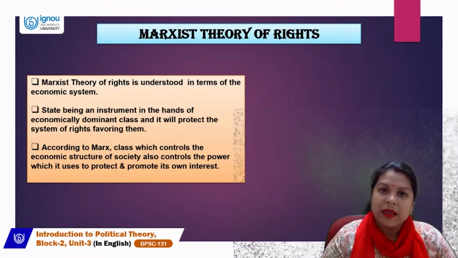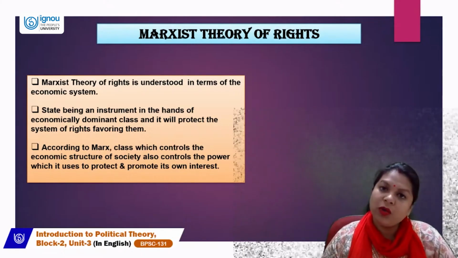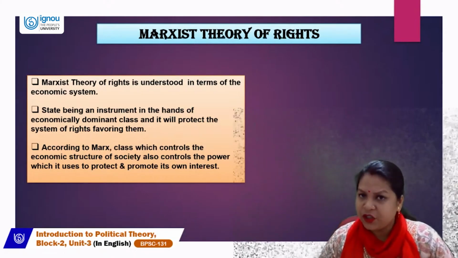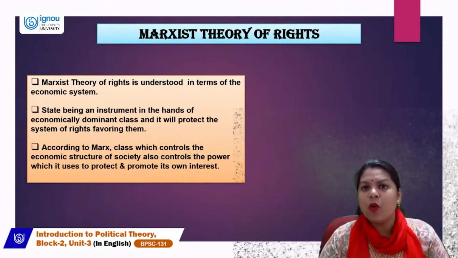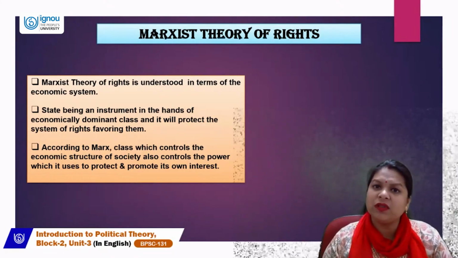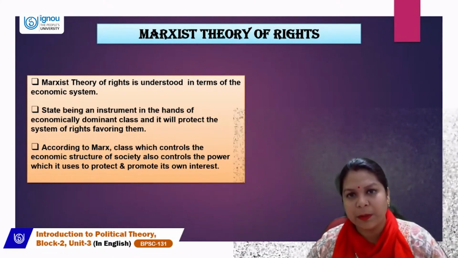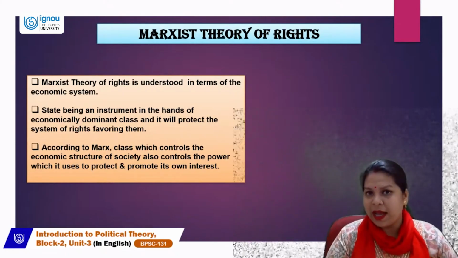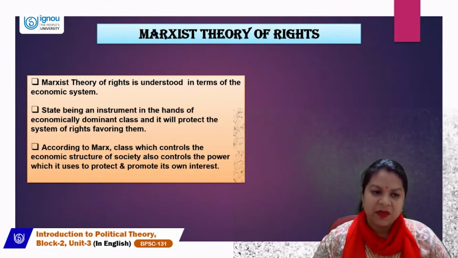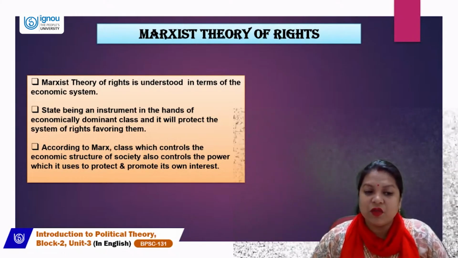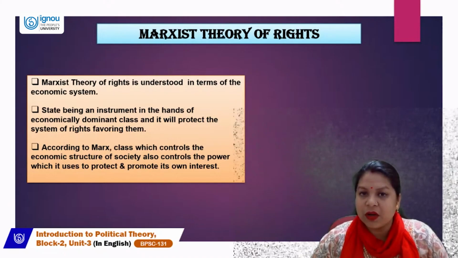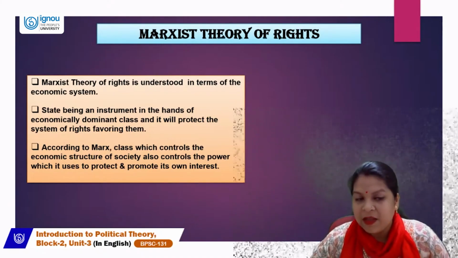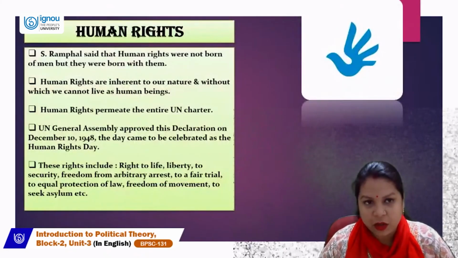So if the state is a tool in the hand of the big landlords and rich people, then the state will favor only those rights which favor those rich people, because the state itself is a tool in the hand of those rich background people. So according to Marx, the class which controls the economic structure of society also controls the power which it uses to protect and promote its own interest. So this is what Marx's theory of rights is all about.